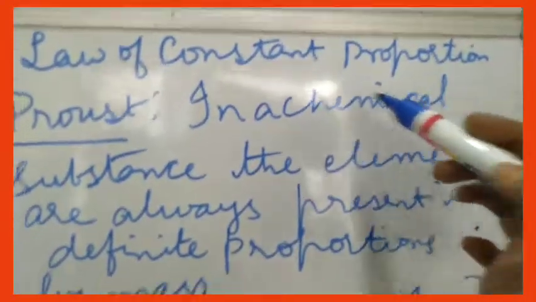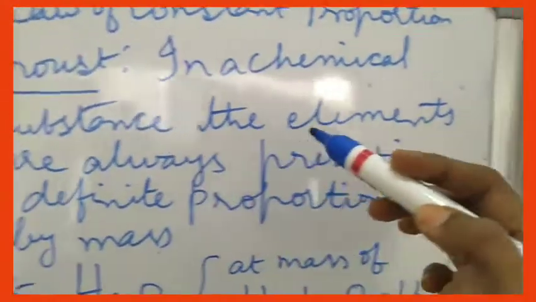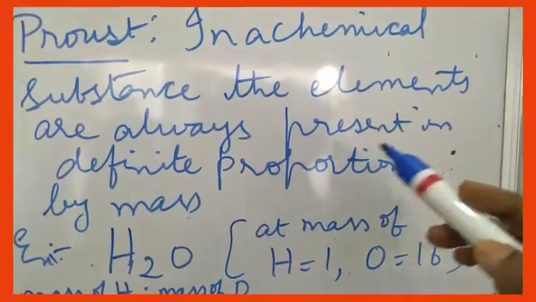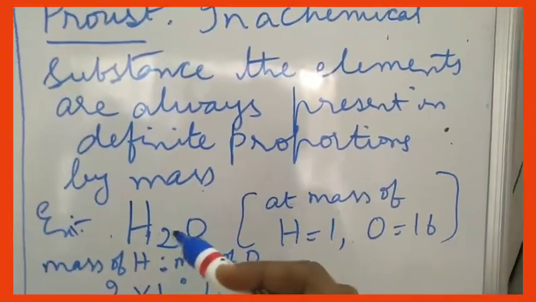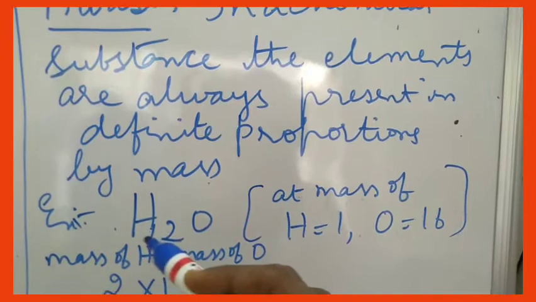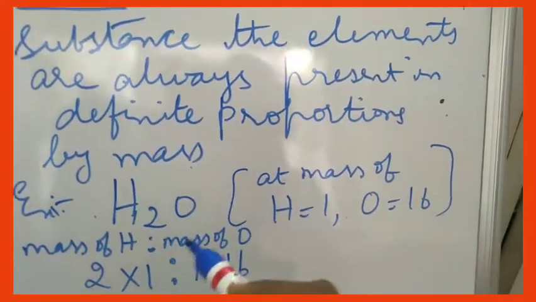Now let us see the second law, the law of constant proportion. This was given by the scientist Proust. He said that in a chemical substance, the elements are always present in definite proportions by mass. For example, take the water molecule. You know the formula of water, H2O. It contains 2 atoms of hydrogen and 1 atom of oxygen.